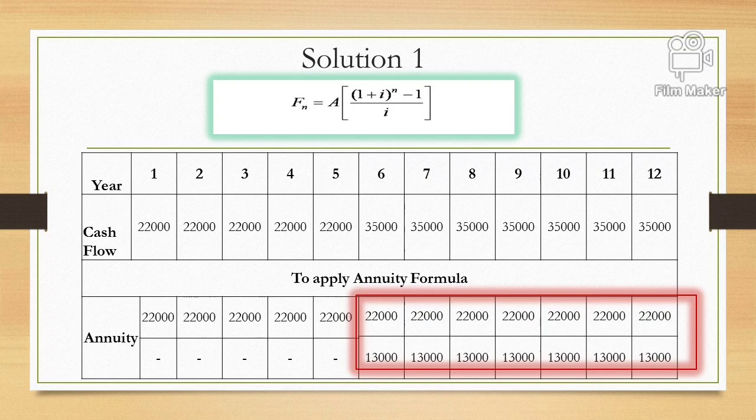So the formula will be applied, but the rule is the cash flow should be same. So we divide 35,000 into two parts. One is 22,000. So by applying 22,000 we can have number of years 12, and again we apply the future value formula, but this time number of years will be 7 and annuity will be 13,000, because out of 35,000, 22,000 we have used. So let's see the solution from the slide onwards.